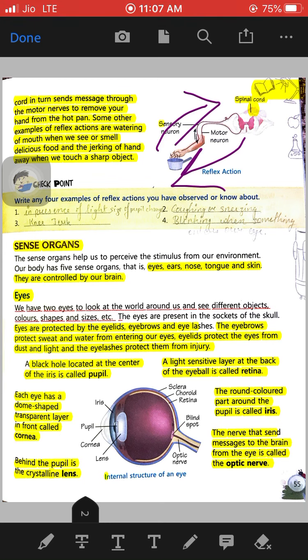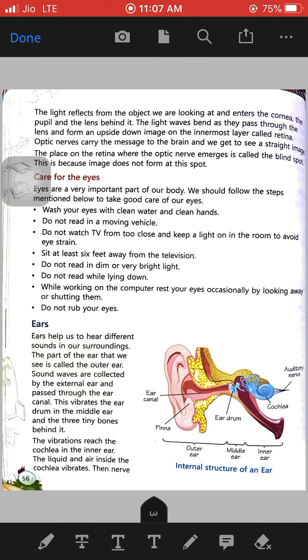So this is the first sense organ that we studied, the eye. Now the light reflects from the objects we are looking at and it enters the cornea.